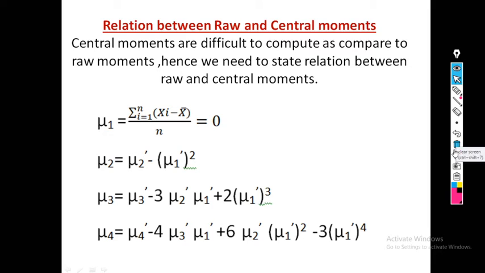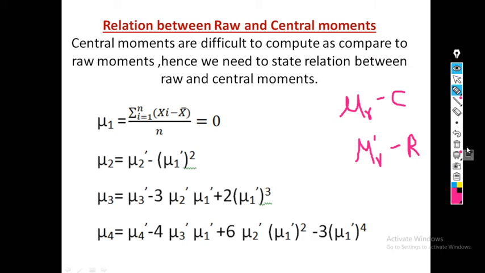Again, I repeat, the central moment is denoted by mu r, while the raw moment is denoted by mu r dash. So mu r is the central moment, and mu r dash is the raw moment.